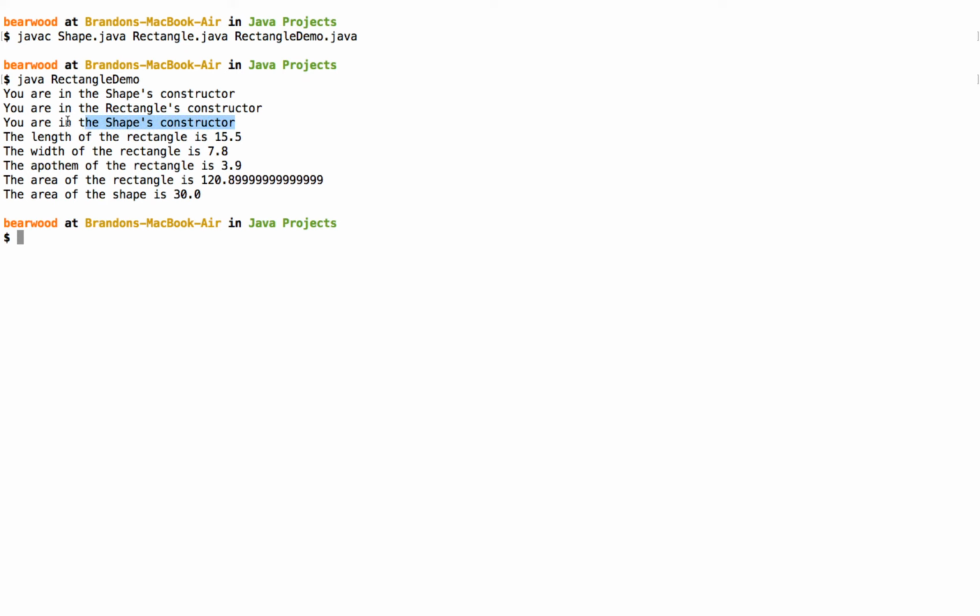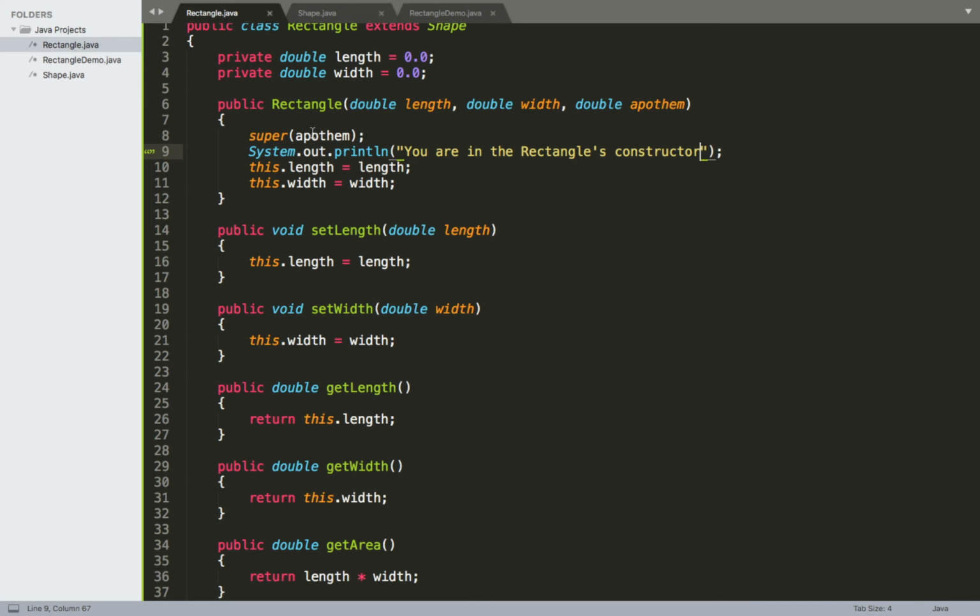Now we can see these three additional statements that I've included. We can see you are in the shapes constructor, then you are in the rectangles constructor, and then you are in the shapes constructor. Because this call to super has to be the very first line, this also lets us know that we're going to end up calling the superclass, fully going through the code in the superclass's constructor before we actually finish going through the code for our current, or our subclass's, constructor.